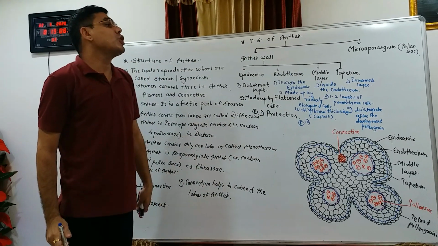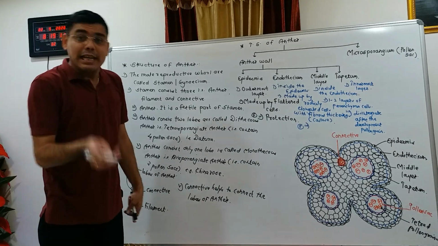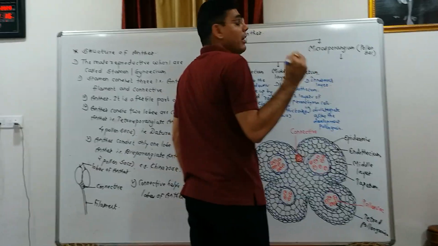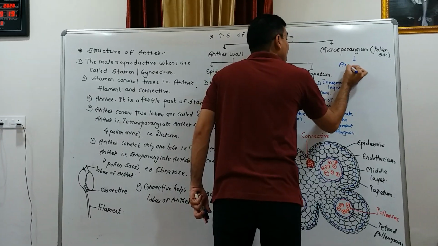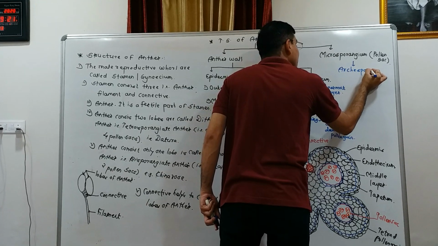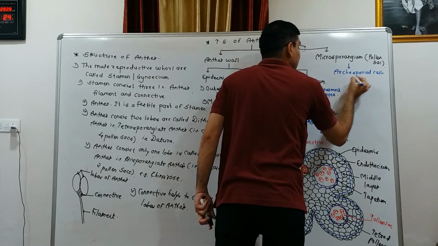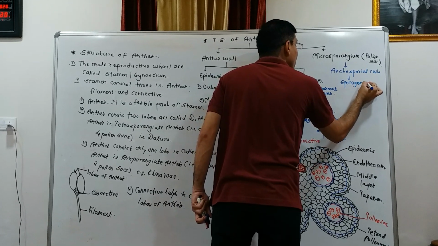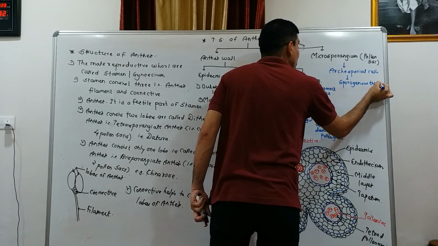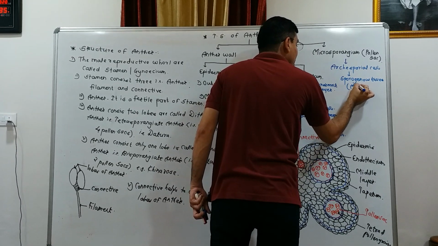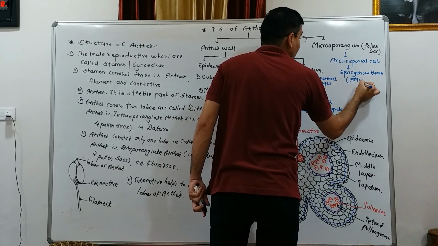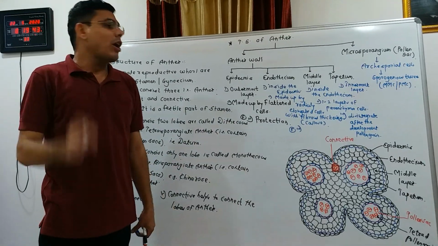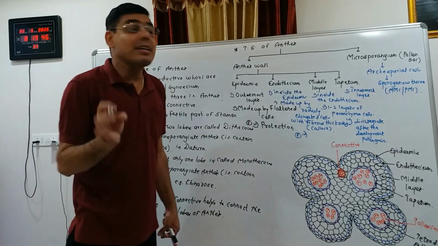The next part is the sporangium or pollen sac. In the anther, each pollen sac contains archesporial cells. These archesporial cells develop sporogenous tissue. These sporogenous cells are also called microspore mother cells, or pollen mother cells.